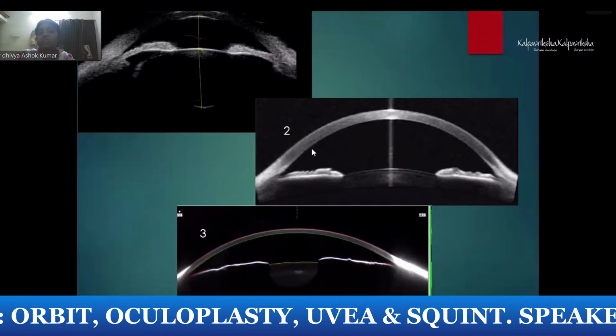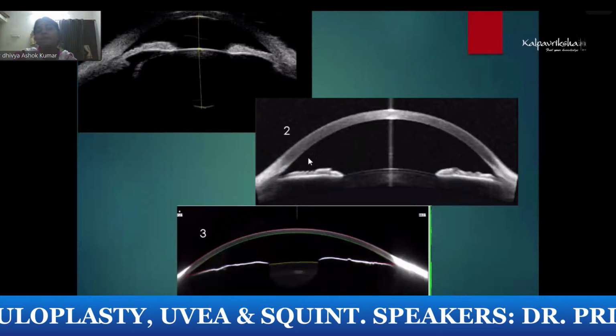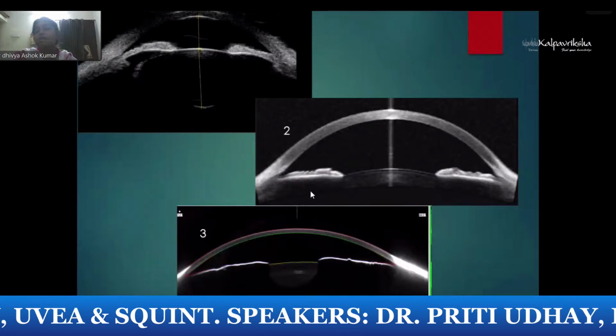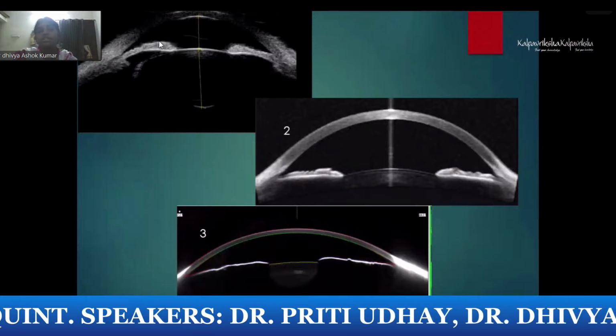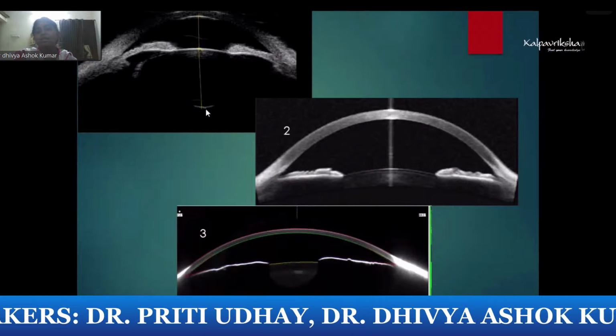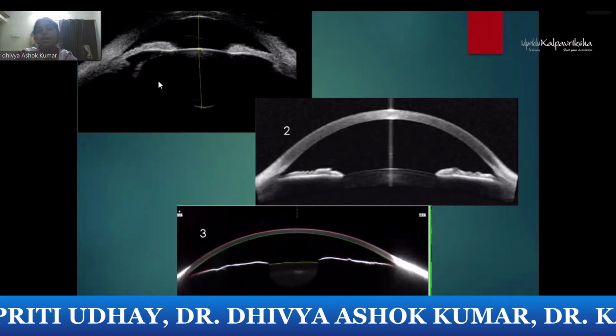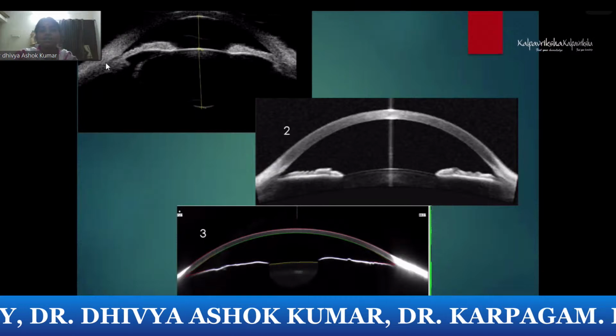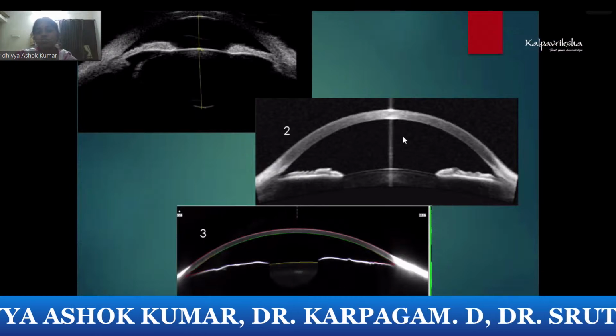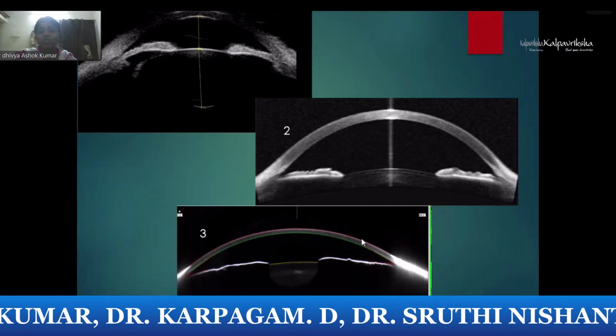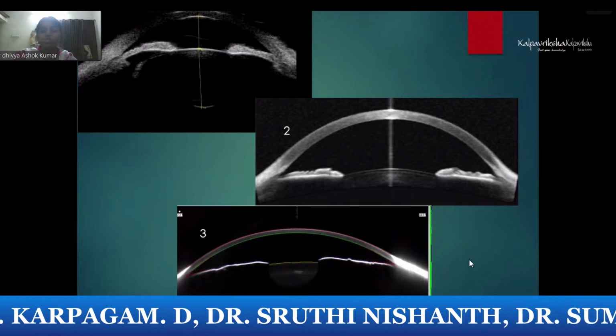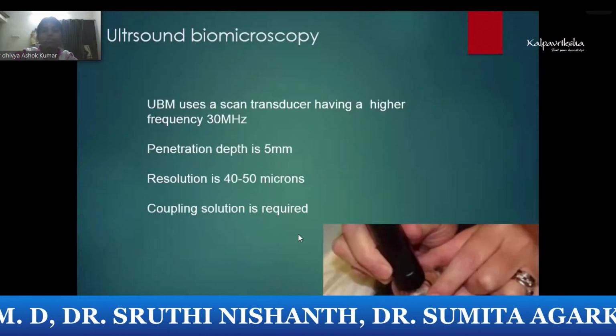Second disadvantage is the OCT is a light-based instrument, so the light will not penetrate your iris pigment. So it will stop there. That's why in UBM, you can still see the posterior part of your lens, the anterior part of your vitreous, the scleral spur. Everything is seen in the UBM, which is not seen in the OCT. The third one is the Pentacam, which is based on Scheimpflug imaging. The last one is the UBM.